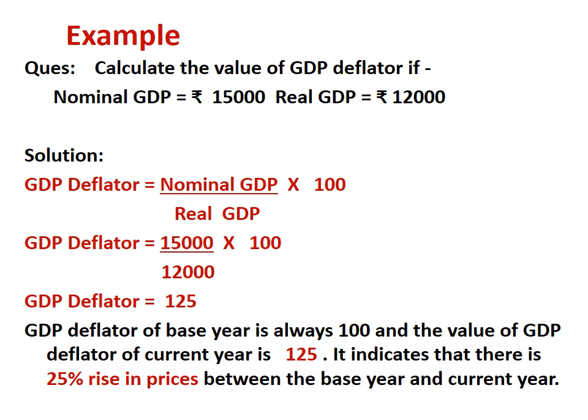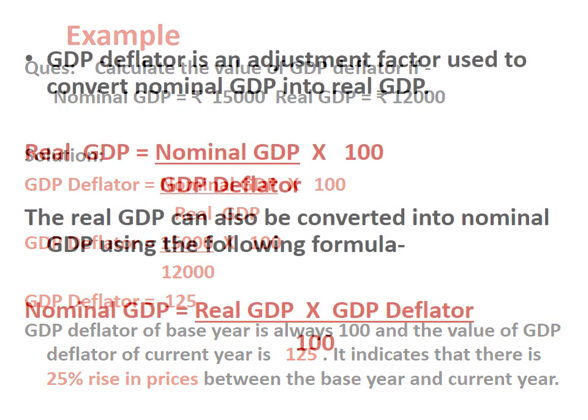So the value of GDP deflator comes to 125. GDP deflator of the base year is 100 and the value of GDP deflator of the current year is 125. So it indicates there is a change in price, that is there is a 25% rise in prices between the base year and the current year.